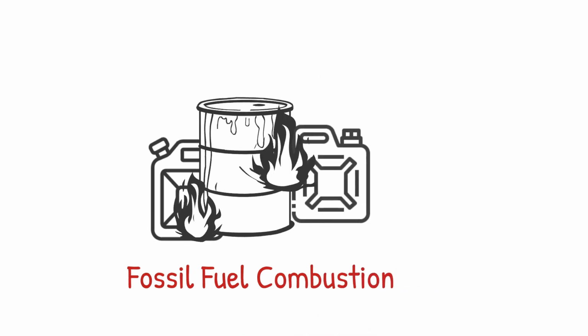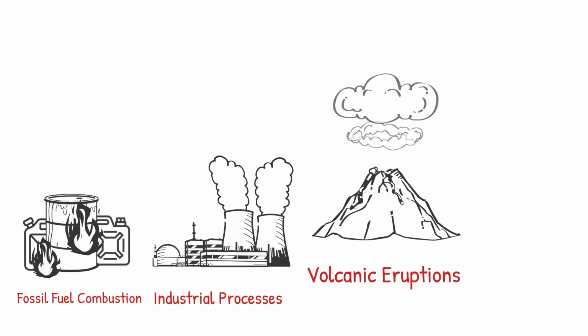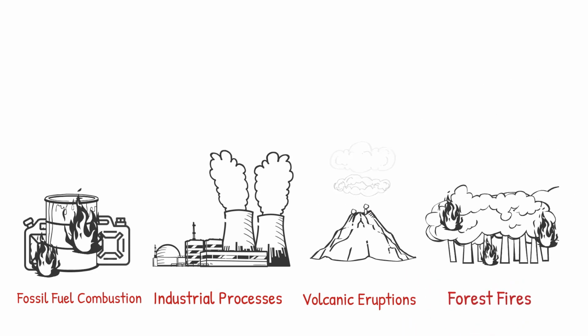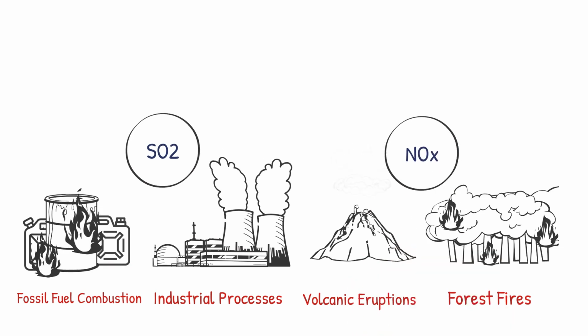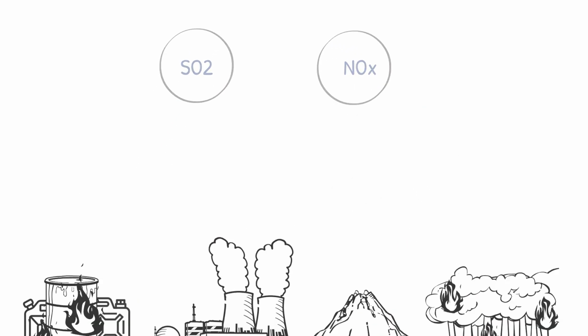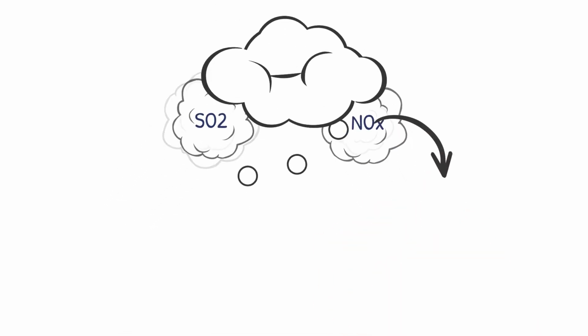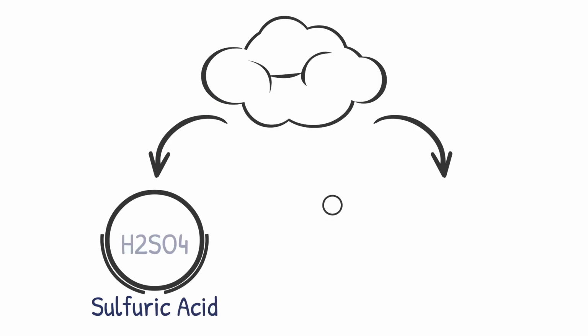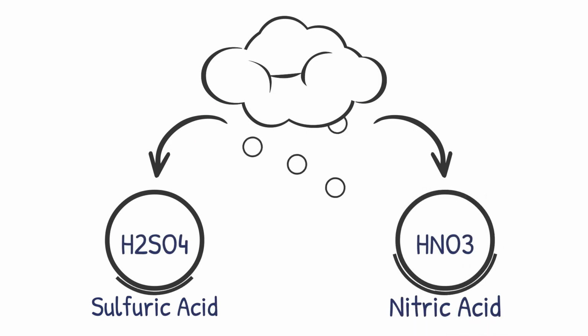Fossil fuel combustion, industrial processes, volcanic eruptions, and forest fires release sulfur dioxide, SO2, and nitrogen oxides, NOx, into the atmosphere. These gases can undergo complex chemical reactions when they meet atmospheric moisture, leading to the formation of sulfuric acid, H2SO4, and nitric acid, HNO3, respectively.